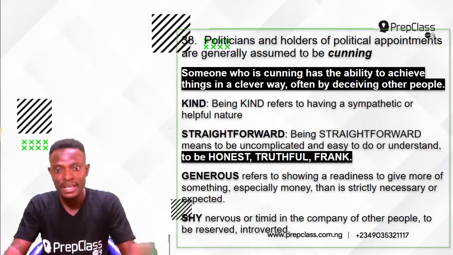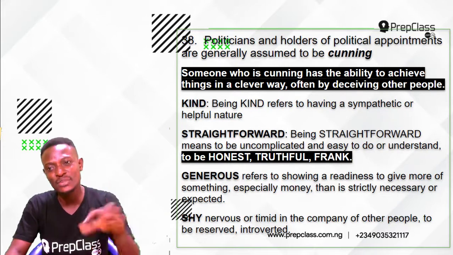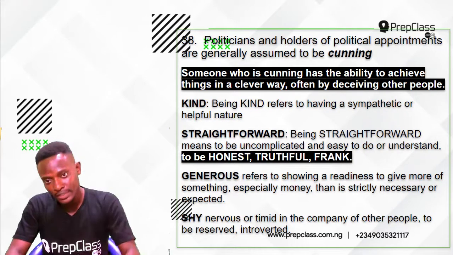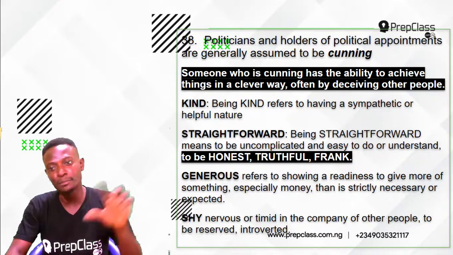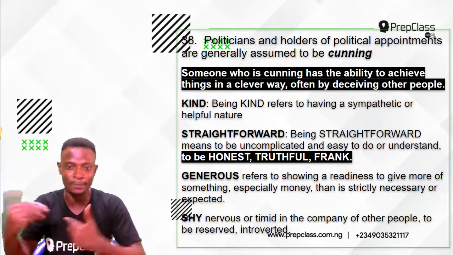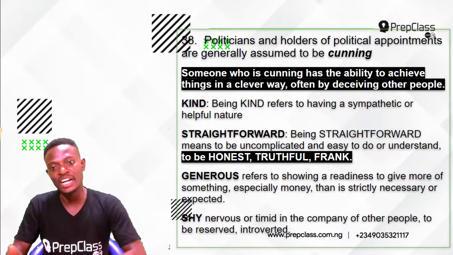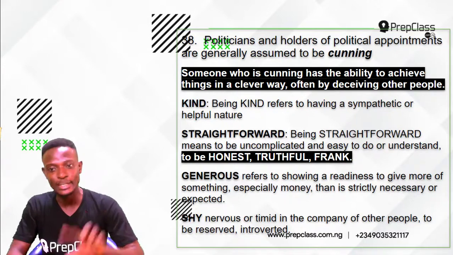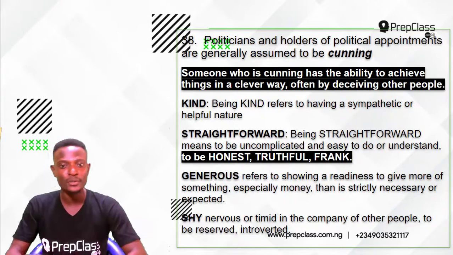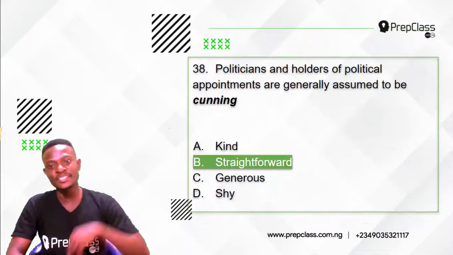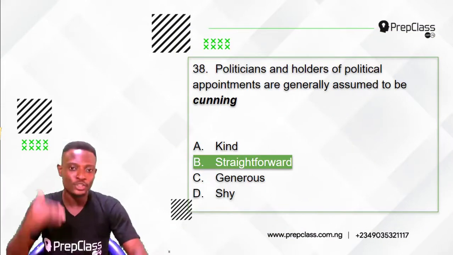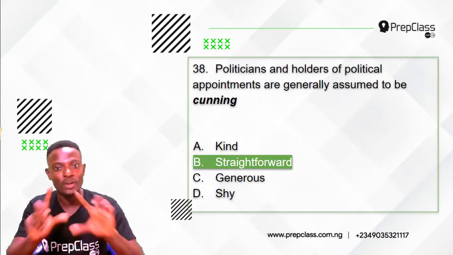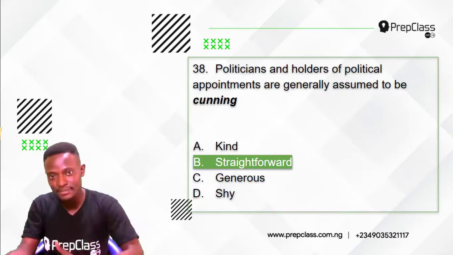It is not generous. Generous refers to showing a readiness to give more of something, especially money, than is strictly necessary or expected. It is not option D, shy. Shy means being nervous or timid in the company of other people, to be reserved, to be introverted. Now, the opposite in meaning to being cunning is being straightforward. You are honest, truthful, and frank. But when you are cunning, you are achieving things through deceit.